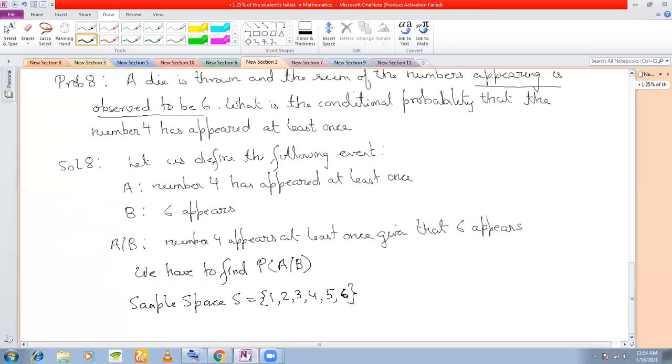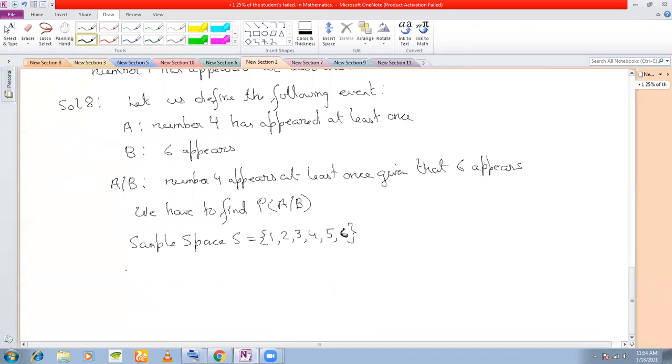This will be the sample space S. So how many events? The number of events that are mutually exclusive, exhaustive, and equally likely.